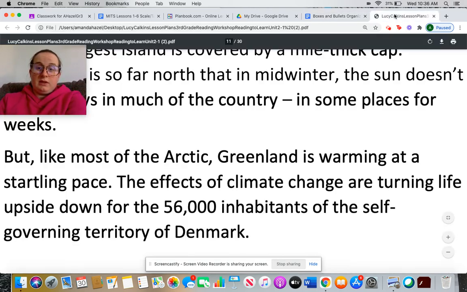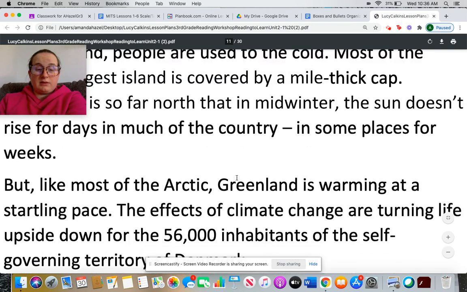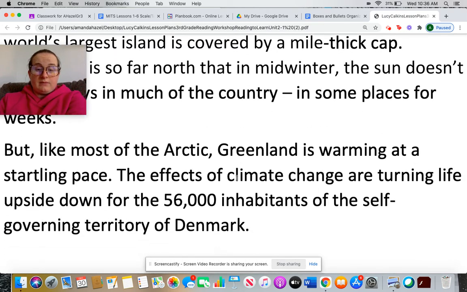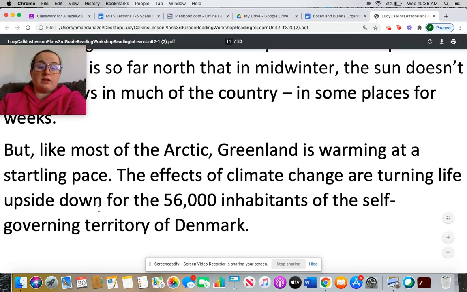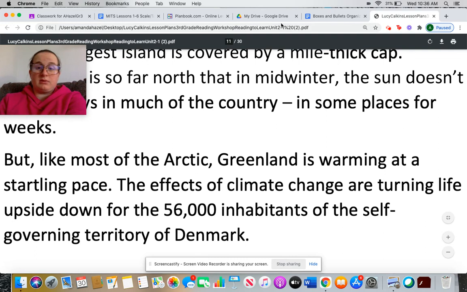Because even though it's starting to warm up, it's still cold in Greenland, but it's warming at a startling pace. That means it's happening really fast, and the effects of climate change are turning life upside down for people.